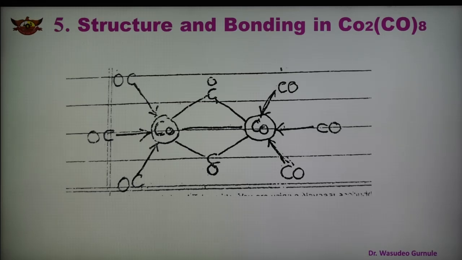Cobalt bridging carbonyl bond length is 1.92 angstrom unit. Cobalt terminal carbonyl bond length is 0.80 angstrom unit, and therefore in solution at very low temperature, bridging structure predominates, and as the temperature increases, non-bridge structure predominates. So the solid state of Co2(CO)8 has bridge structure supported by X-ray. So in the solid state, Co2(CO)8 has bridge structure, which is supported by X-ray diffraction studies. So this is the structure of this compound, and as we have seen,